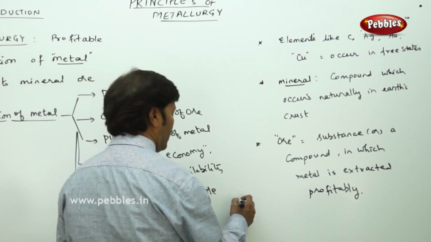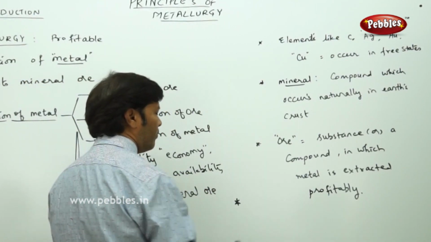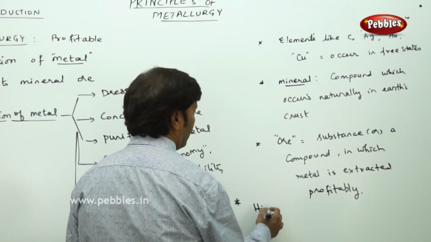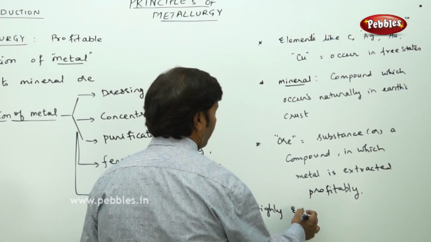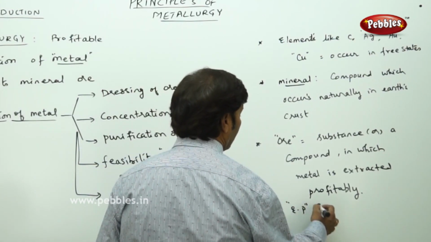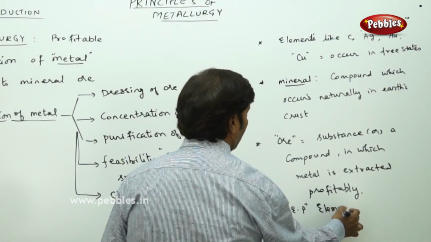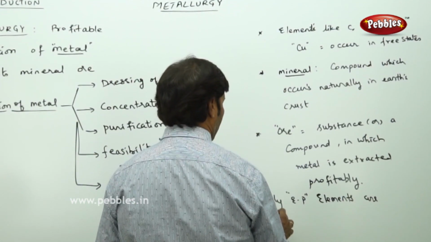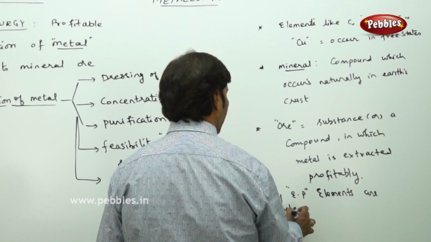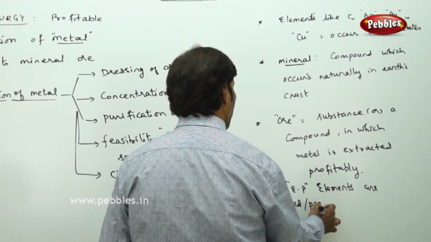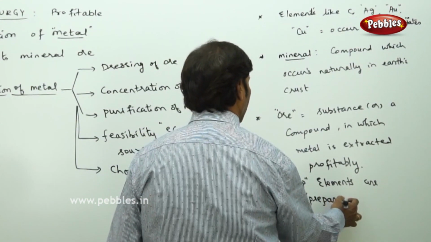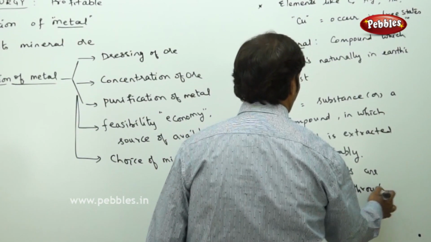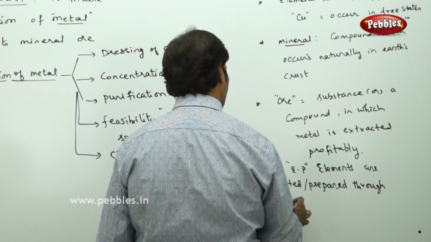For example, highly electropositive elements are extracted, prepared through electrolytic process.